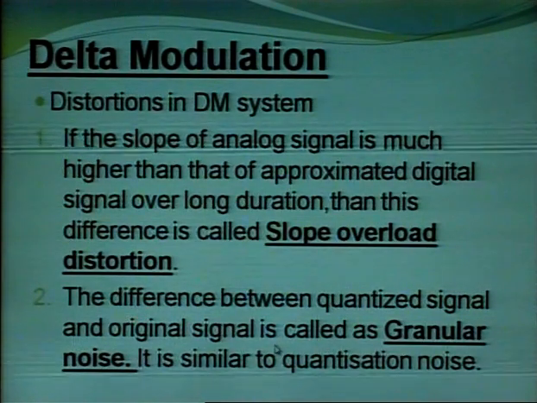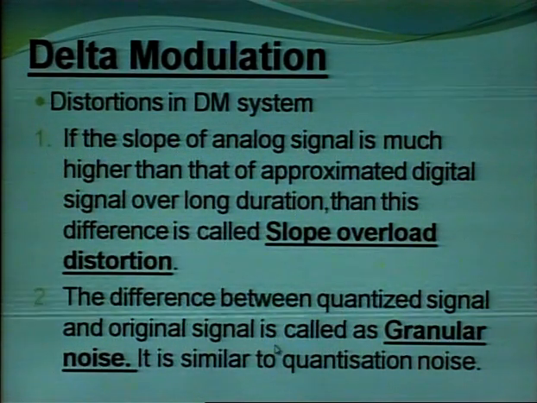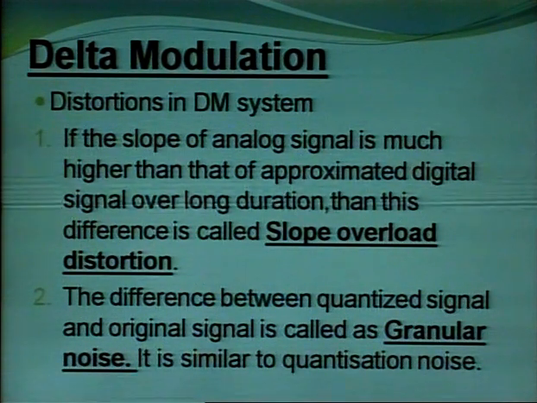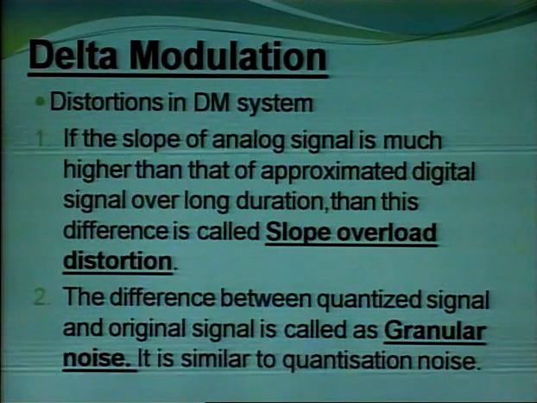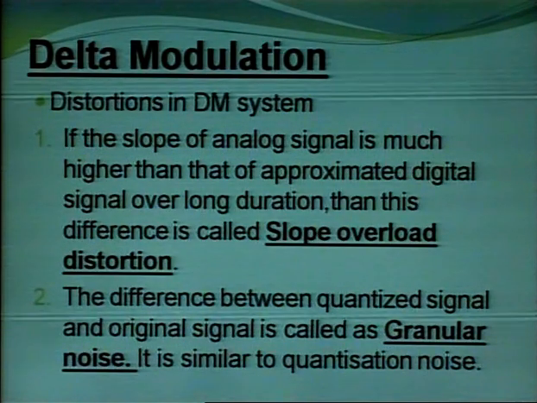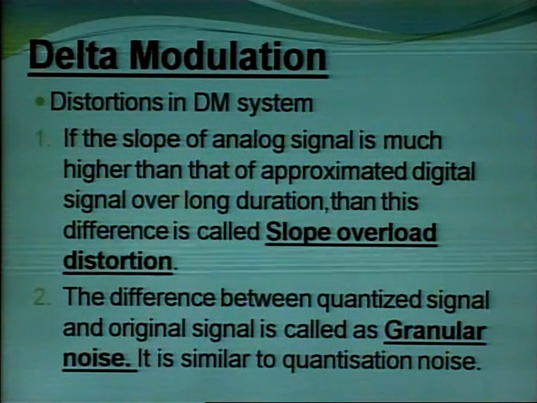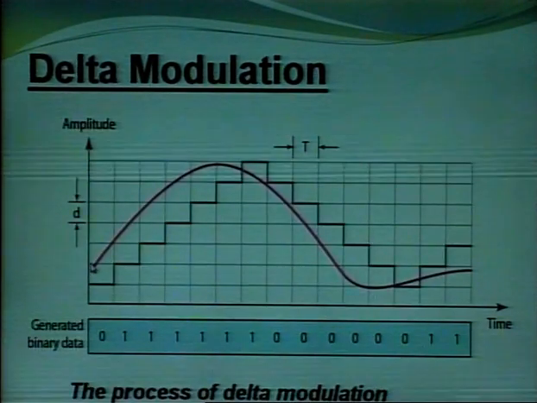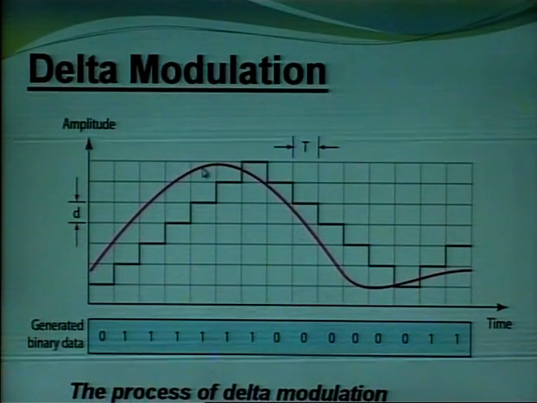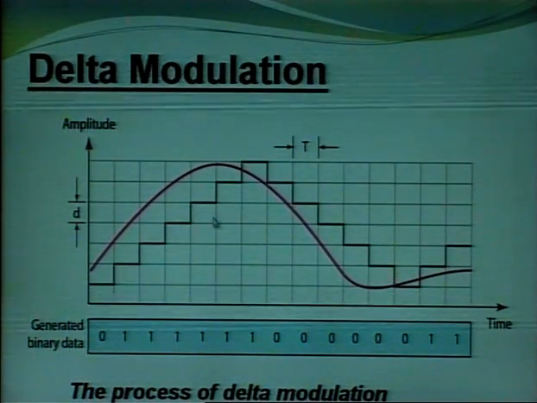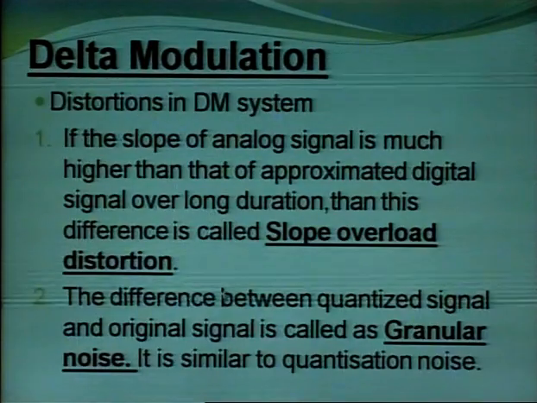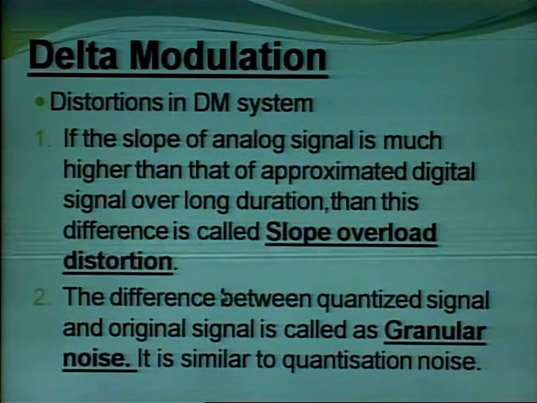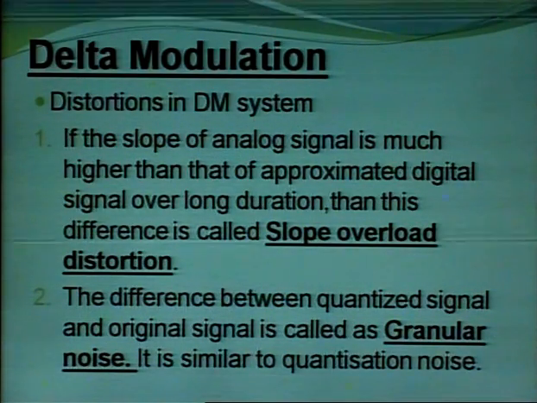There are some distortions in delta modulation also. If the slope of the analog signal is much higher than that of the approximated signal, if there is a large difference between the analog signal and approximated signal over a long duration, as shown here, where the slope of the modulating signal is very high as compared to the approximated signal, then this difference is called slope overload distortion.